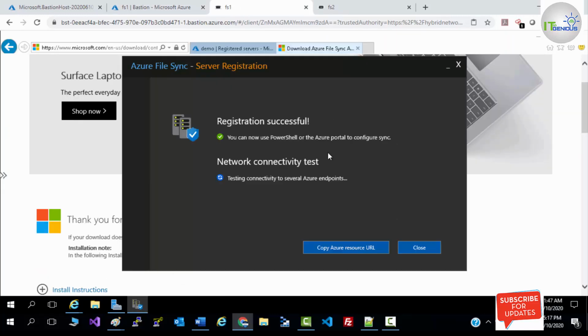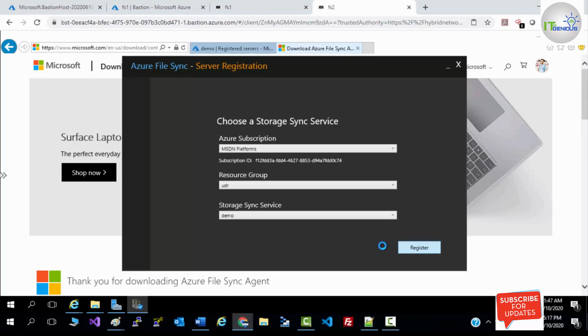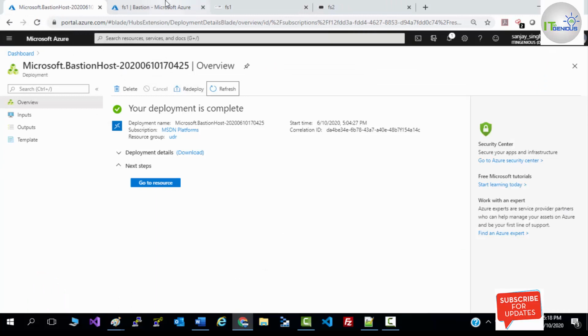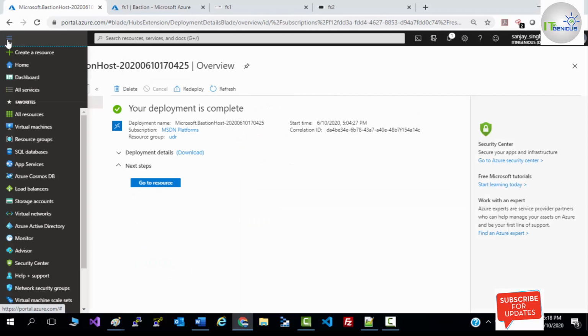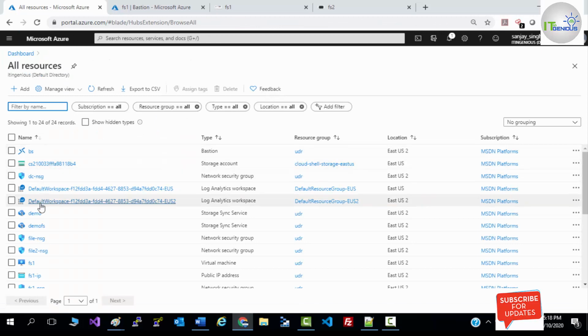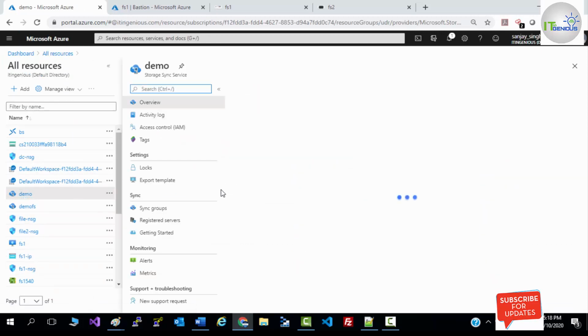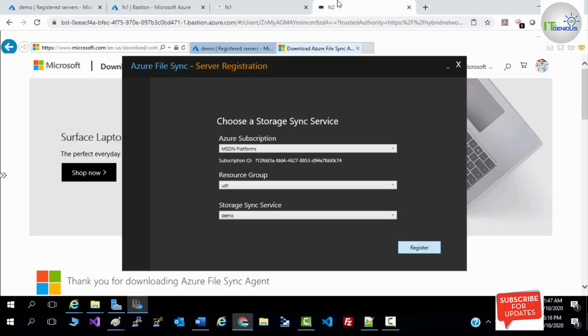So FS1 is registered. Now click on close. FS2 will be registered. You need to go to your browser and open your sync service. Just go to registered servers. Here you can see you will get two servers, FS1 and FS2. Both are online.